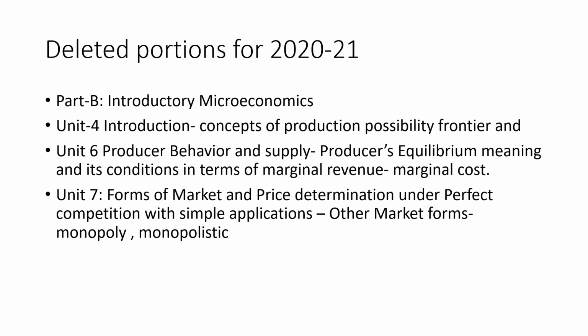Deleted portions for 2020 to 2021. Part B, Introductory Microeconomics. Unit 4, Introduction: concepts of Production Possibility Frontier. And Unit 6, Producer Behavior and Supply: Producer's Equilibrium, meaning and its conditions in terms of marginal revenue and marginal cost. Unit 7, Forms of market and price determination under perfect competition with simple applications. Other market forms: monopoly, monopolistic.